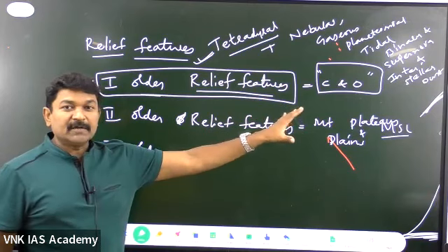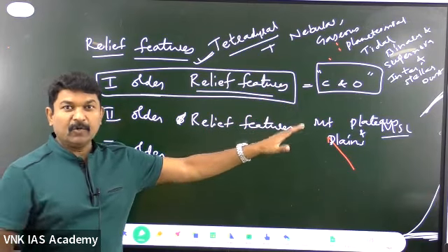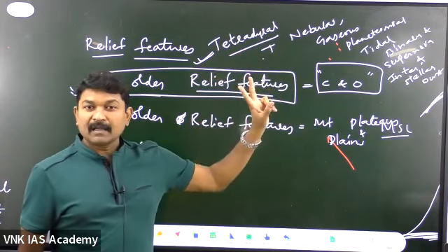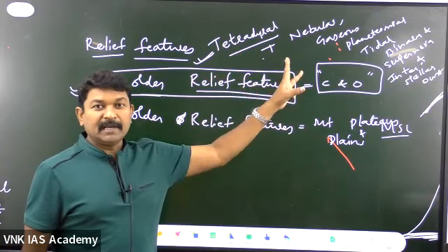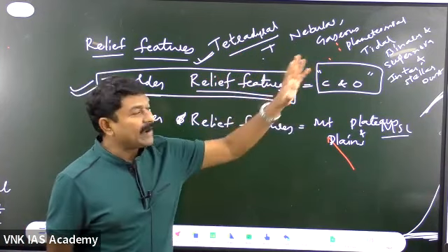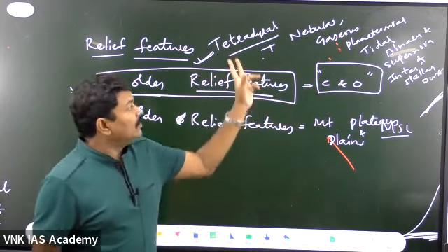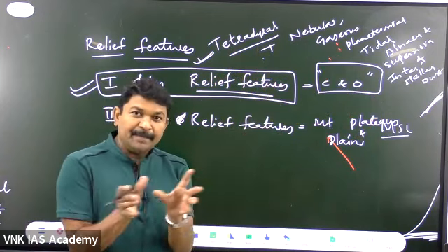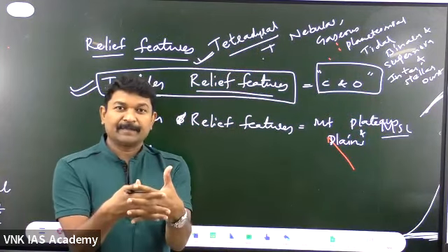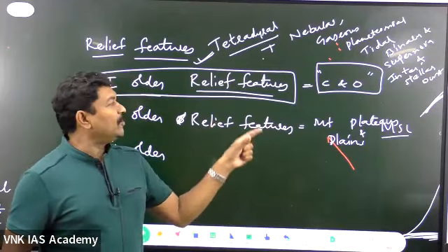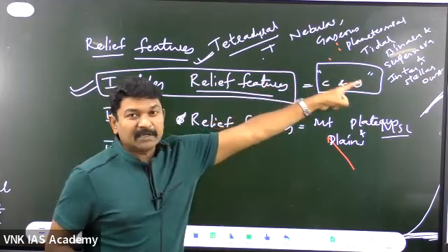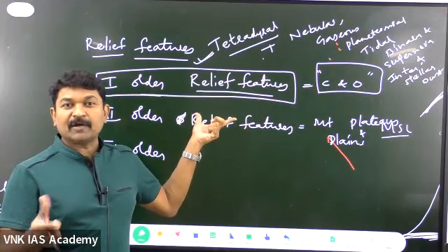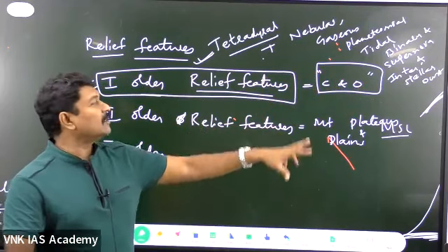When we say the continents and the oceans develop, who are the propounders? The concepts like tetrahedral, the gaseous hypothesis of Immanuel Kant, the nebular hypothesis of Mr. Laplace, the planetesimal hypothesis of Chamberlain and Moulton. These are all the propounders. Is it clear? We have discussed in a piecemeal approach. Now we are connecting. Connecting what? Whenever there is a question on the formation of orderly relief features, which orderly feature? The continents and the oceans.